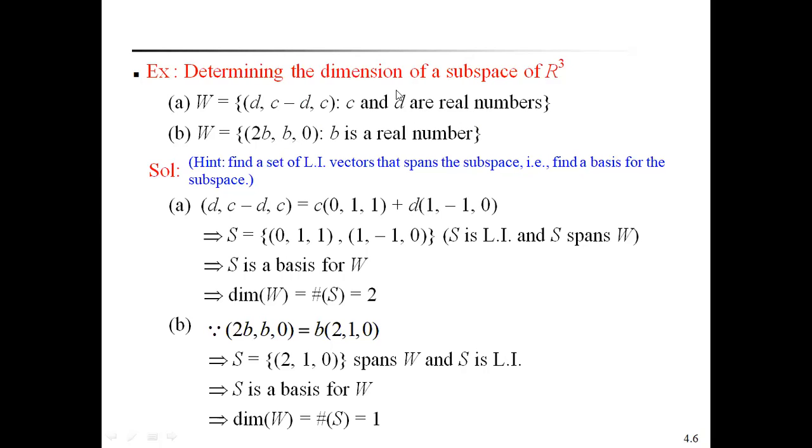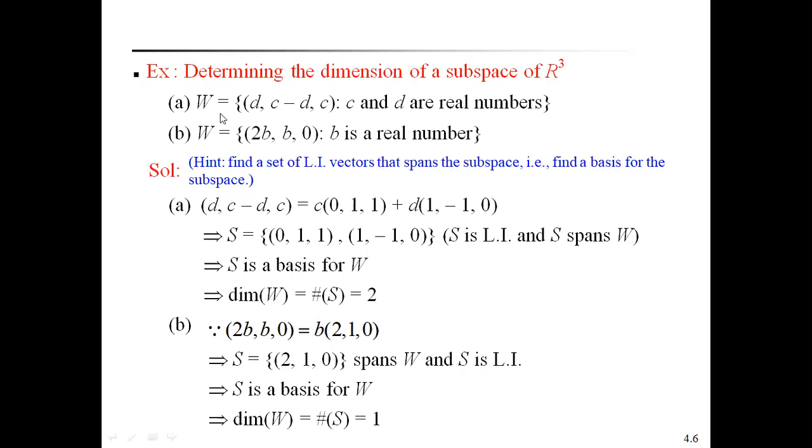To find the dimension of a subspace of R cube, first find the basis of the subspace. Basis means it satisfies two conditions: the set spans the subspace, and it is a linearly independent set. That's why first we have to find a linearly independent set of vectors that spans the subspace of a vector space. Then we can find the dimension of the subspace.